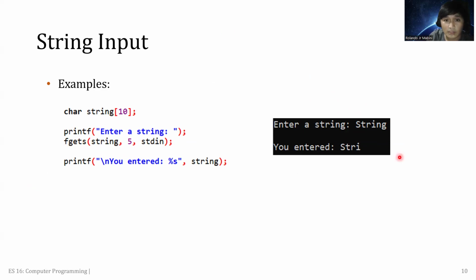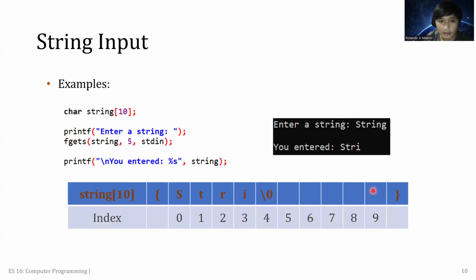So it will just result in stri, because the fifth character is the null terminator. That's why when we run this code, it will just result in stri, since we have set 5 characters.